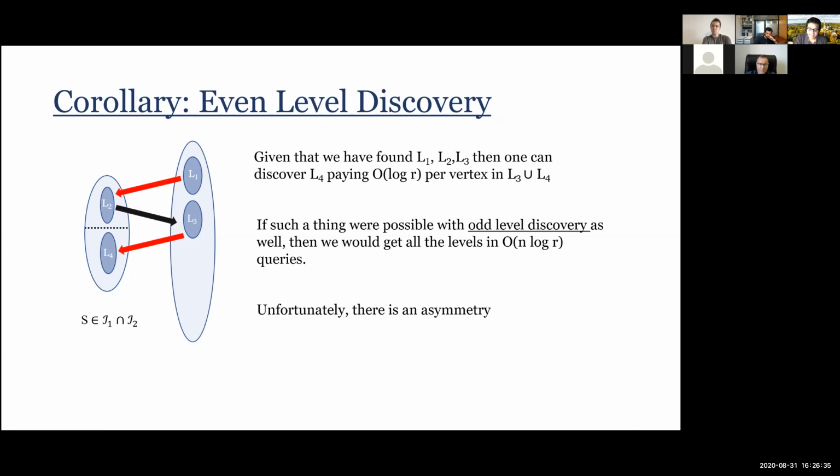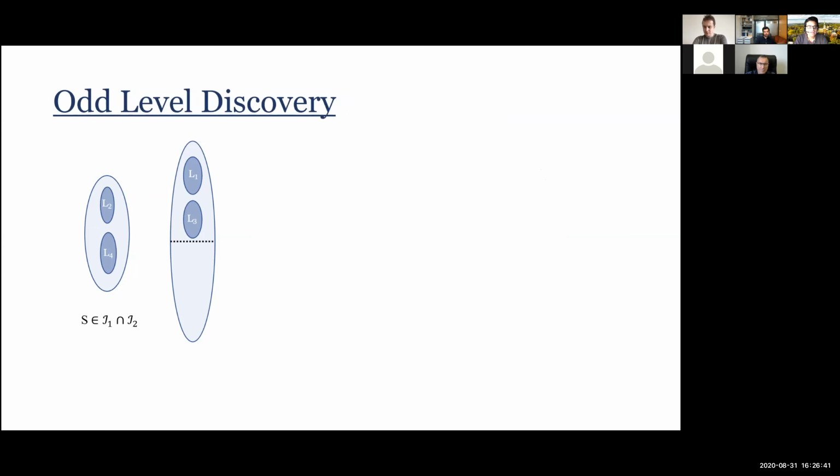But there is an asymmetry, which brings us to the second idea of the paper of this result. So I could discover odd layers, even layers. Now, how do I discover odd layers? Suppose I have found L1, L2, L3, L4, and I want to figure out the neighbors of L4 in this thing below the line, right? So here's what we do.